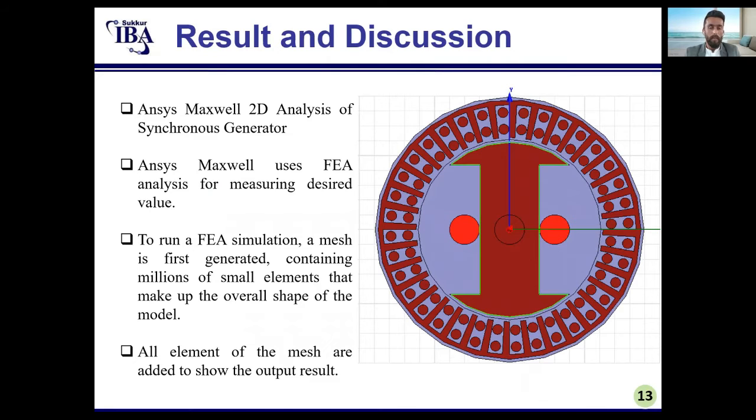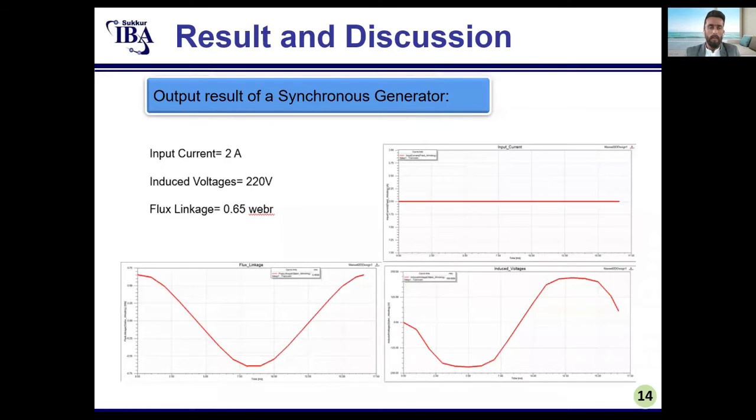ANSYS Maxwell uses finite element analysis for measuring the desired values. To run a finite element analysis simulation, a mesh is generated containing millions of small elements that make up the overall shape of the model. All the elements of the mesh are added to show the output result. Output result of the synchronous generator: the excitation current or input current is equal to 2 ampere, induced voltage 220 volts, and flux linkage equal to 0.65 Weber, as shown in the graph.